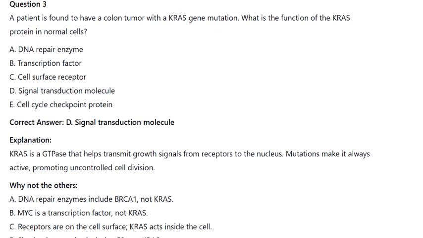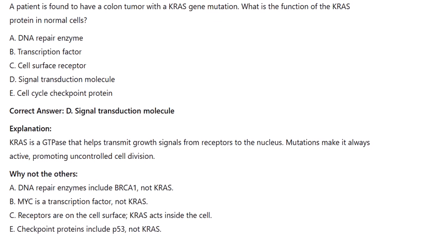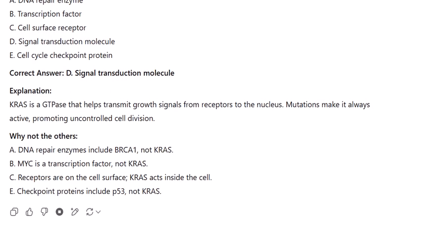Correct answer: D. Signal transduction molecule. Explanation: KRAS is a GTPase that helps transmit growth signals from receptors to the nucleus. Mutations make it always active, promoting uncontrolled cell division. A. DNA repair enzymes include BRCA1, not KRAS. B. MYC is a transcription factor, not KRAS. C. Receptors are on the cell surface. KRAS acts inside the cell. E. Checkpoint proteins include p53, not KRAS.